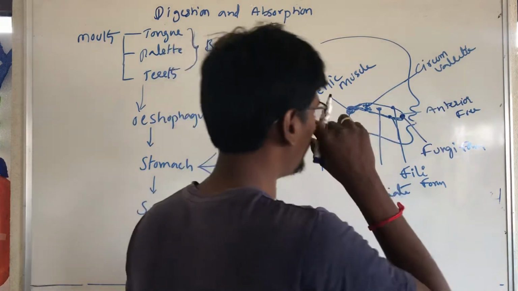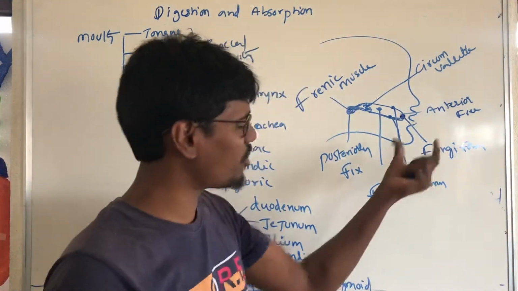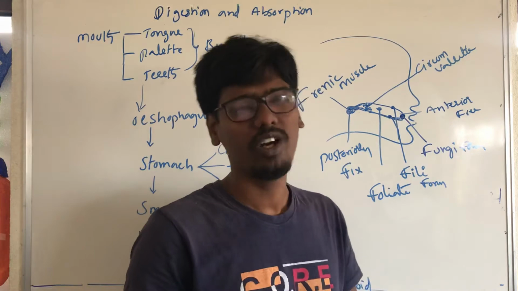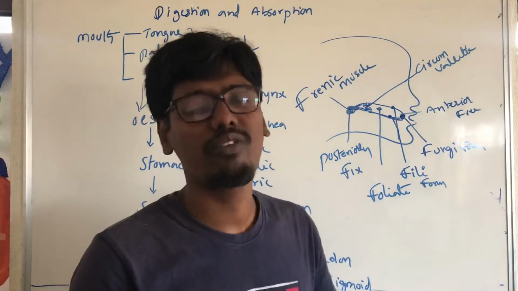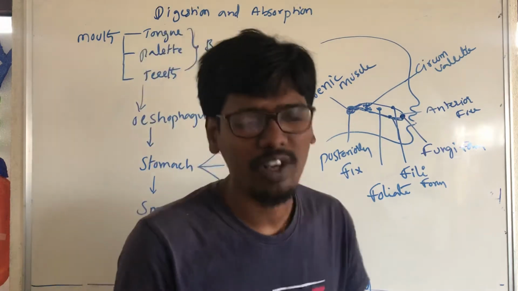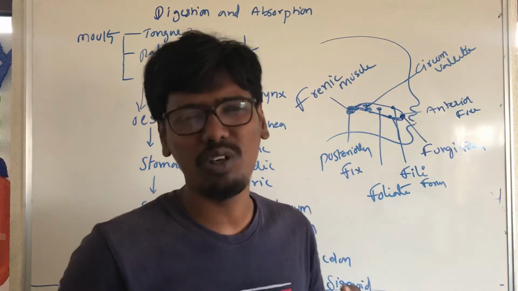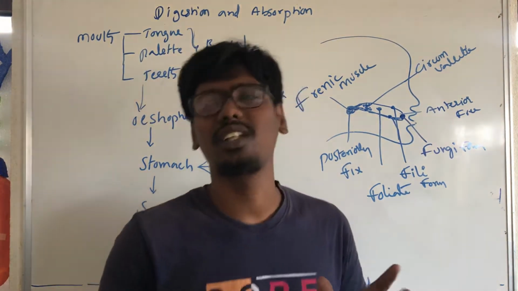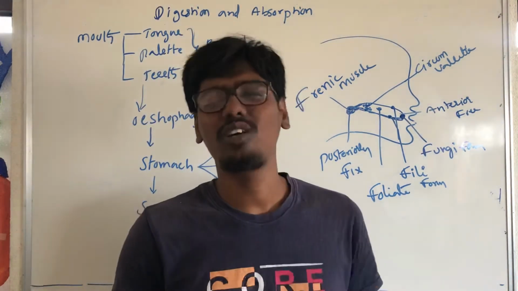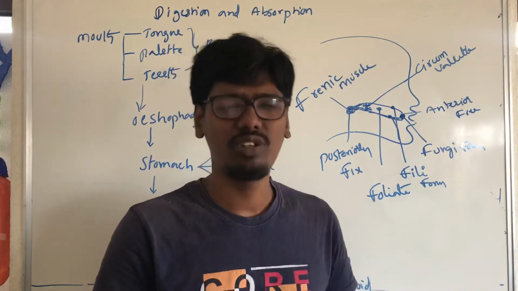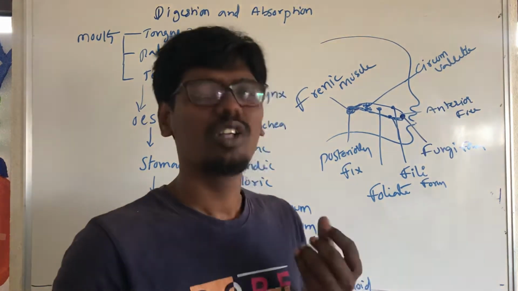The tongue has different types of taste buds, and inside the taste buds are different types of cells. These cells give neural sensation. Whenever you eat or taste food, the cells are neurally sensitized to give a taste.